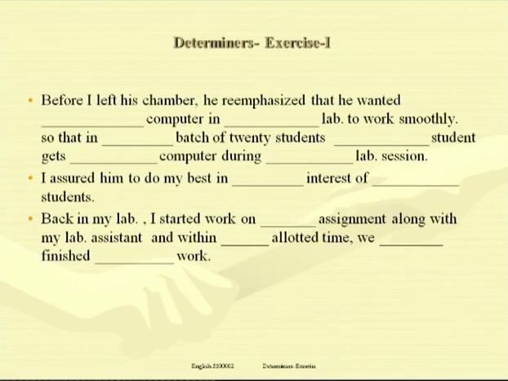Allotted has an open vowel sound, and that's why an allotted time. We both means Jack and the lab assistant, two persons, talking about two persons at the same time, and that's why both finished the work of computers.